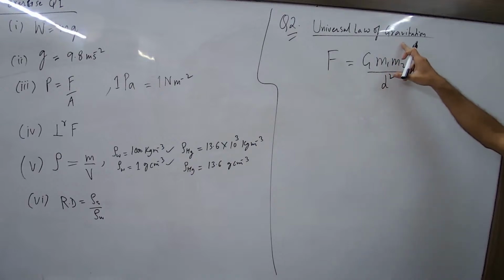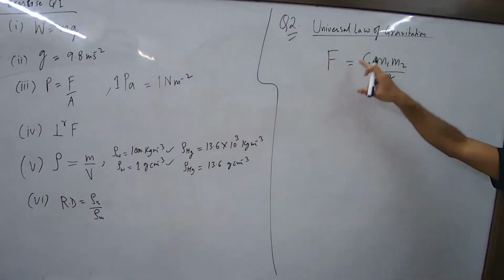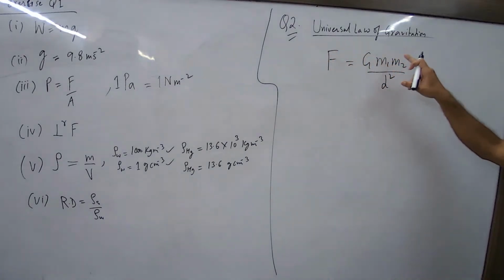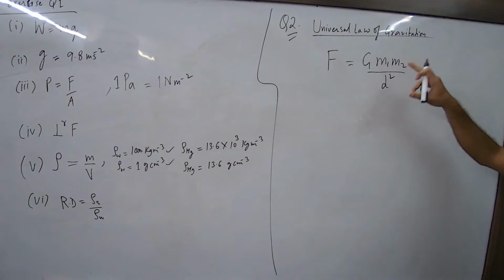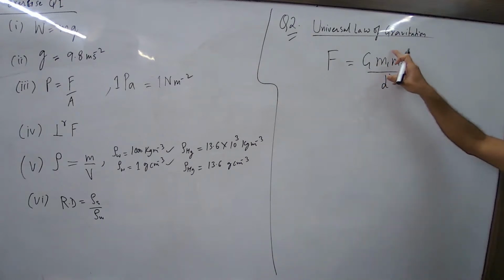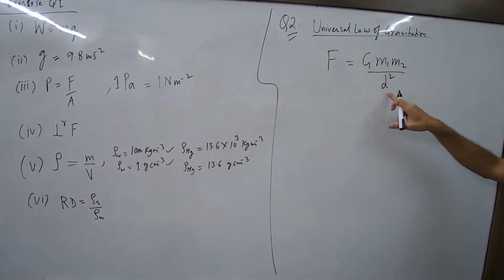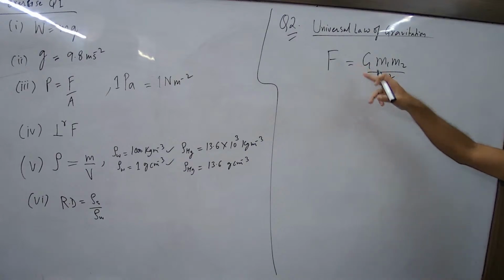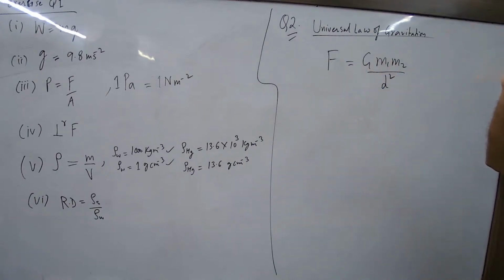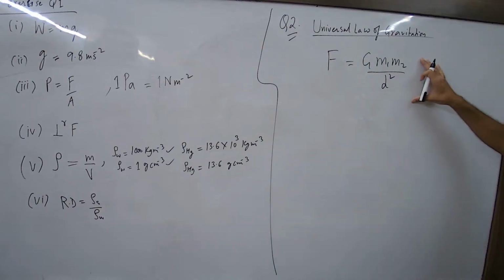It says there is a force of attraction between any two objects whose masses are m1 and m2 respectively. That force is directly proportional to the product of the masses and inversely proportional to the square of the distance between them. That's the universal law. And when you remove the proportionality sign, you get G, which is a constant. When you put it in English, you get the law.